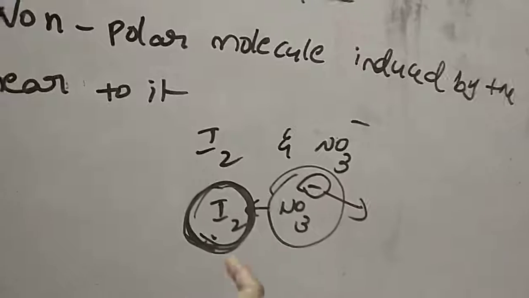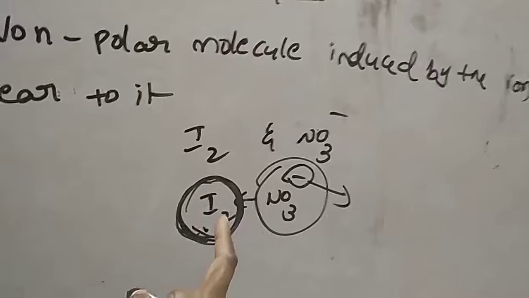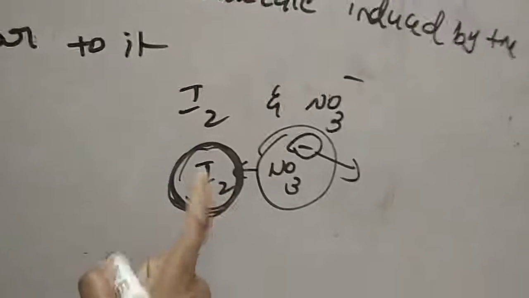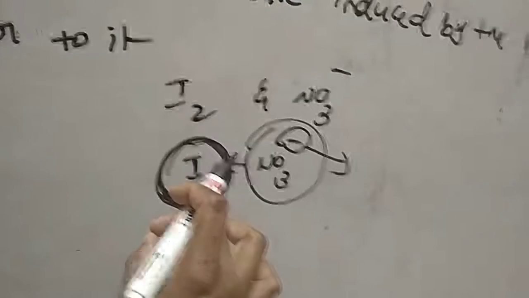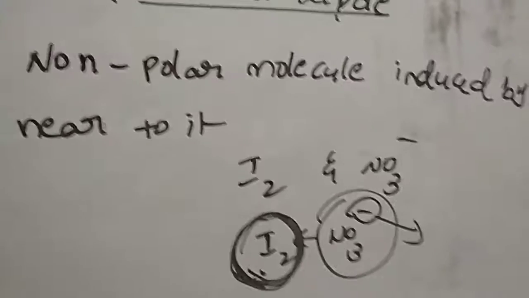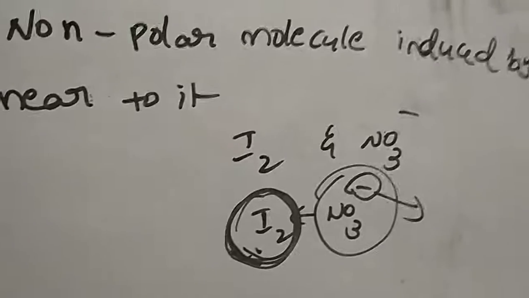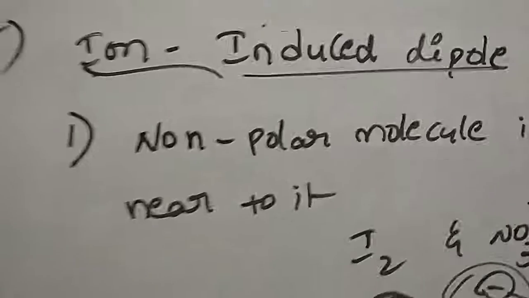The definition of ion and induced dipole is that the non-polar molecule is induced by the ion which is near to it, and the strength of the forces formed between them depends upon the charge of the ion, and the ease with which the non-polar molecule gets polarized, the polarizability. So this is called ion induced dipole.